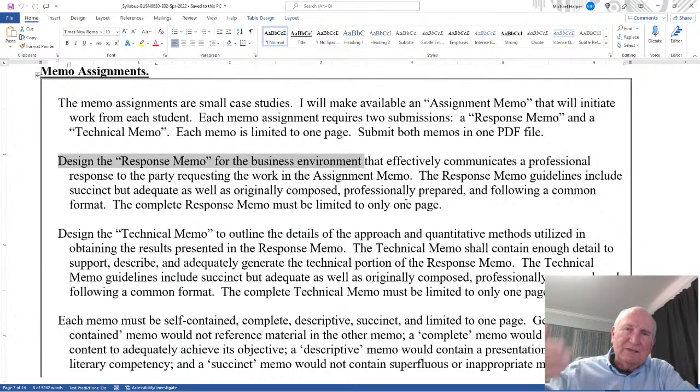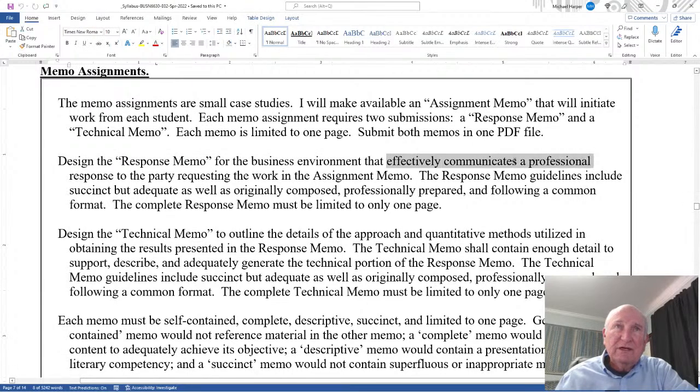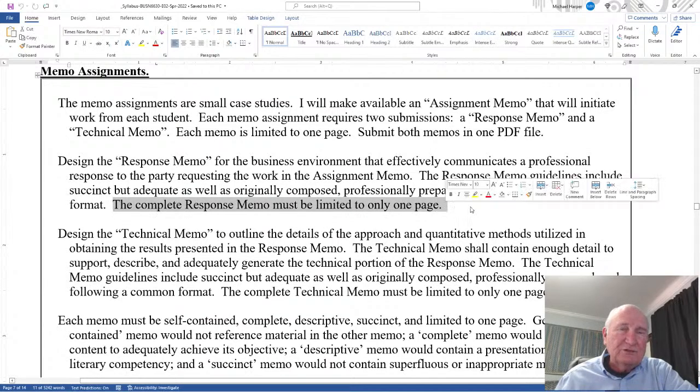They are for a business environment because this is a business course. The response memo effectively communicates a professional response to the party requesting the work in the assignment memo. The response memo guidelines include succinct but adequate, as well as originally composed, professionally prepared, and following a common format. The common format is below, and I'll go over that too. The complete response memo must be limited to 1 page. It cannot go more than 1 page. It has to be totally self-contained in that page.